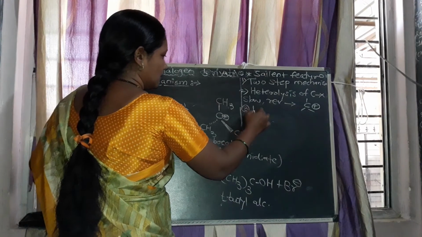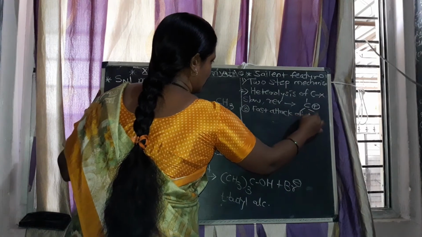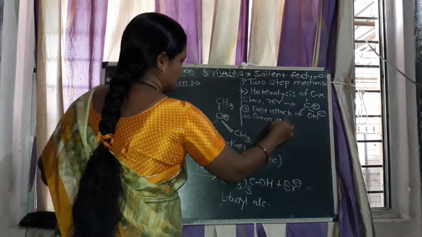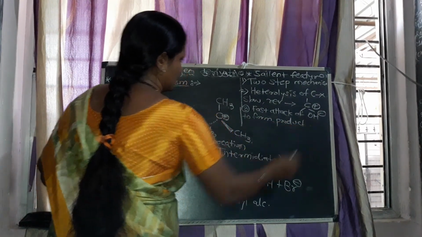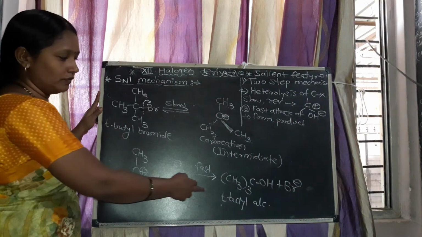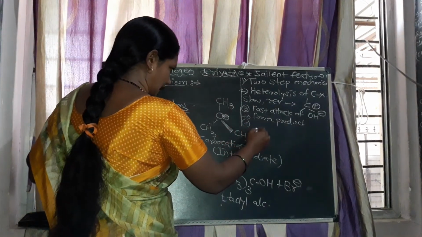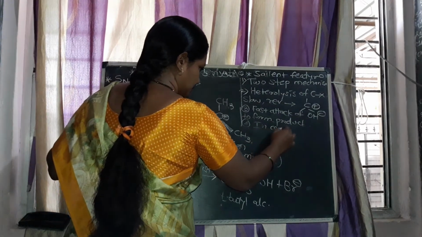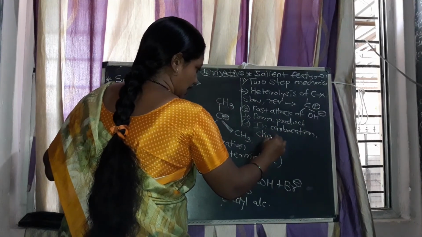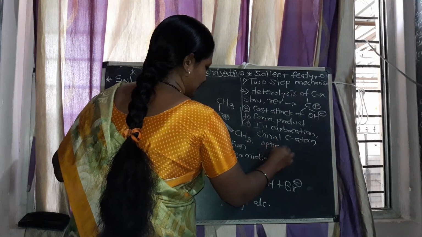Now third one, the fast attack of the nucleophile hydroxide ion to form the product. In the second step, here is the fast attack of this nucleophile on the carbocation to form the product tertiary butyl alcohol. Now in the fourth feature, in carbocation, the chiral carbon atom is optically active.